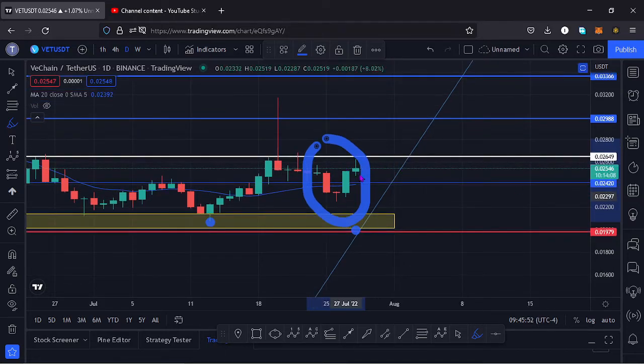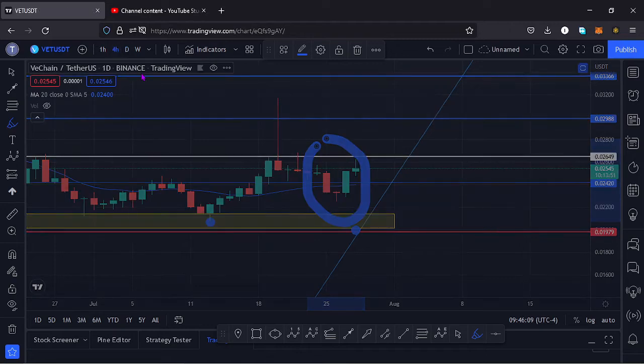And if you also take a look at these candlesticks that are formed over here, they are engulfing candlesticks, and that would mean the buyers are trying to push the market to the upper side, and soon we might see that breakout above that key area of resistance at around the $0.026 mark.